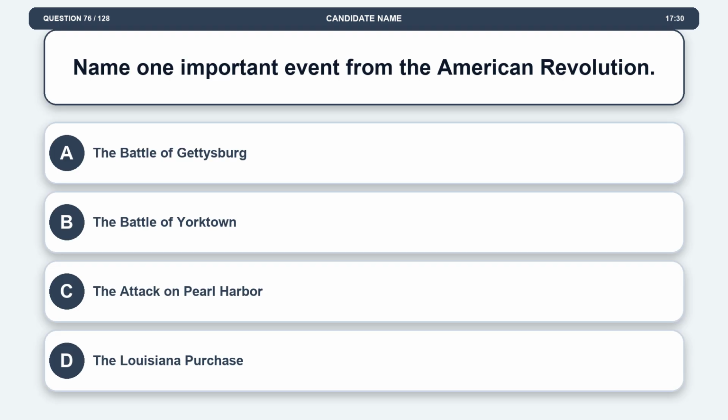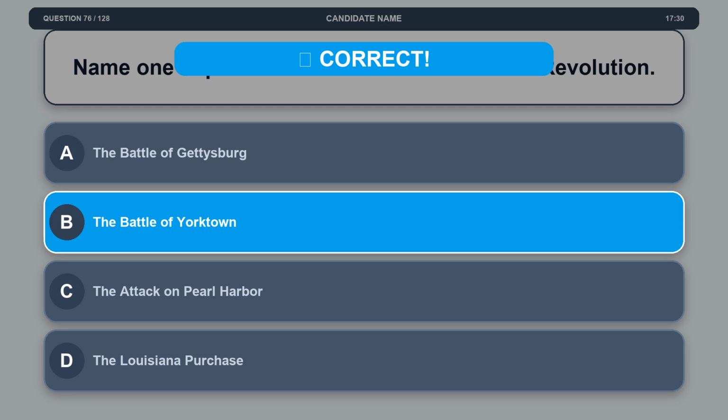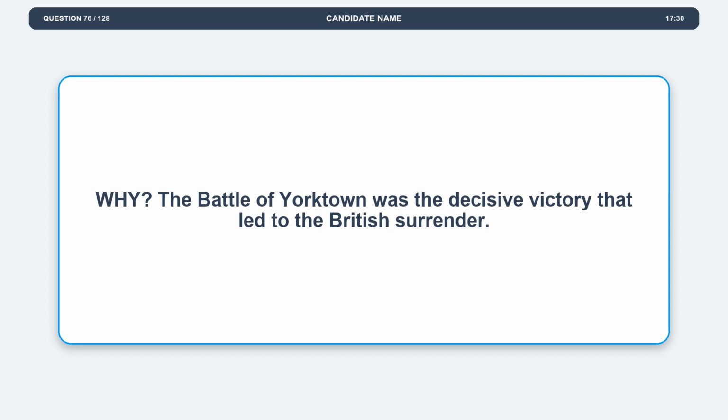Question 76. Name one important event from the American Revolution. Option A, the Battle of Gettysburg. Option B, the Battle of Yorktown. Option C, the attack on Pearl Harbor. Option D, the Louisiana Purchase. The correct answer is option B, the Battle of Yorktown. Explanation. The Battle of Yorktown was the decisive victory that led to the British surrender.